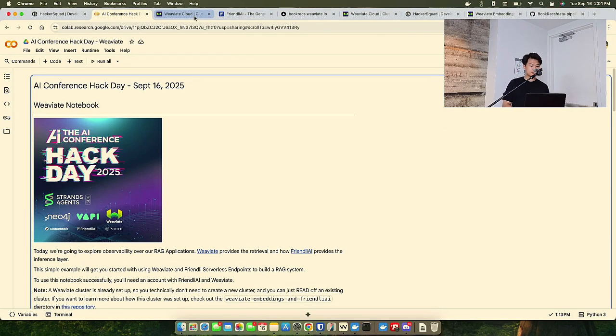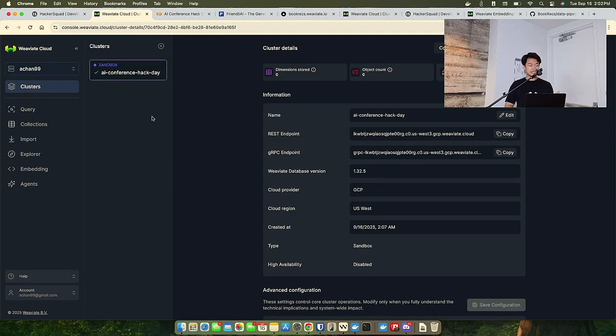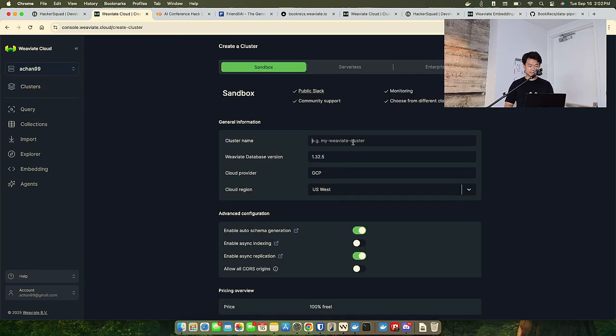But before I do, I want to go create a new cluster for fun, because it's super fast and super easy. You click on this plus button, create cluster. This is going to take you into a screen that looks like this. This is a free sandbox. It lasts for 2 weeks, and you can renew it. You can spin up another one, and you can move your data over if you want. But once you start building, you really want to have one vector database cluster solidified for your data to go into and to build around. So let's build a cluster here.